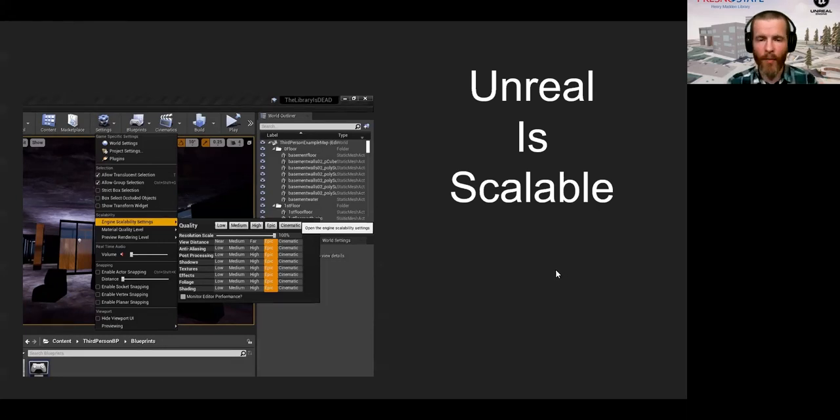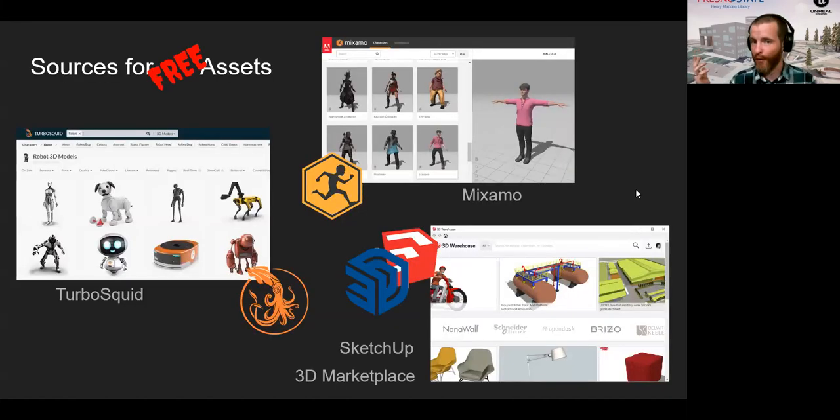But now, what about getting things into Unreal to make it nice to actually use it for your purposes, right? How about some sources for free assets? There are tons and tons of sources for free assets. We have things like Mixamo for free characters and free animations. We have things like TurboSquid. A lot of people use things like TurboSquid for 3D printing models. Lots and lots of free. There's paid content on there as well, but lots of different free models on there, as well as the SketchUp 3D Marketplace. Lots of free models on there.